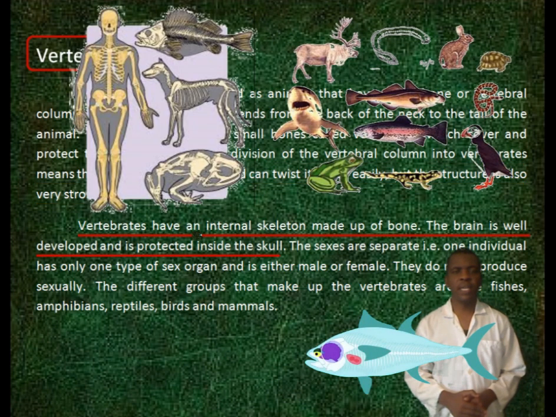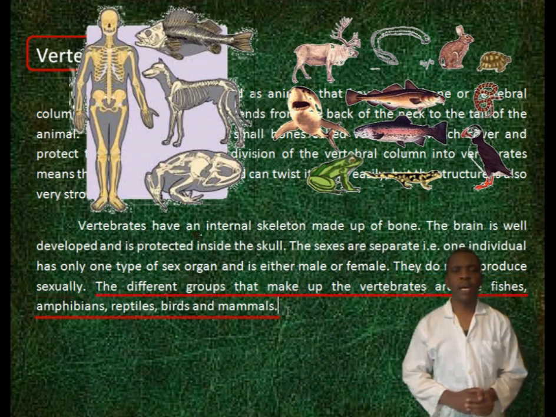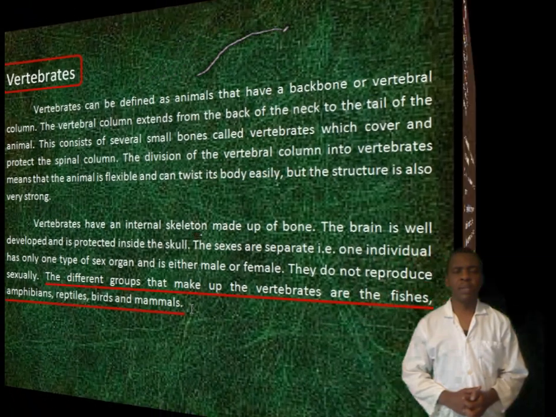Vertebrates have an internal skeleton made up of bone. The brain is well developed and is protected inside the skull. The sexes are separate. That is, one individual has only one type of sex organs and is either male or female. They do not reproduce asexually. The different groups that make up the vertebrates are fishes, amphibians, reptiles, birds, and mammals.